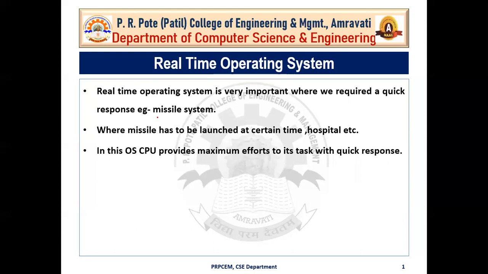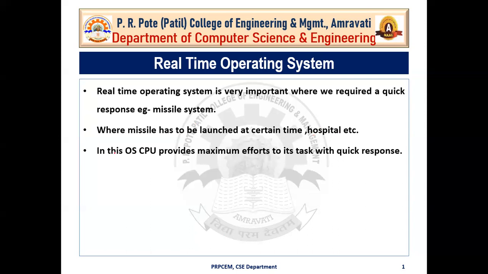Okay, so also the examples of real-time operating systems are where missiles have to be launched at a certain time. It is also used in hospitals. जब कोई critical operations करना पड़ता है, जब patients को operate करना पड़ता है, internal surgeries में भी real-time operating system का use होता है.